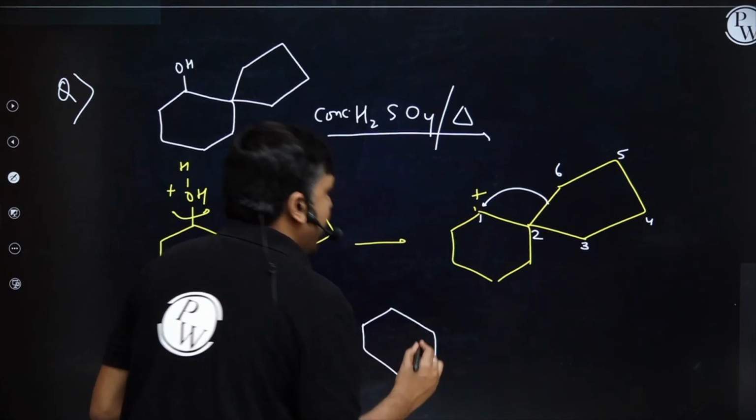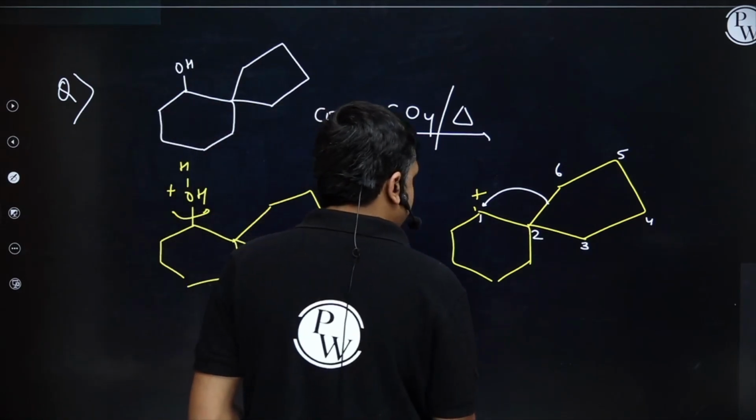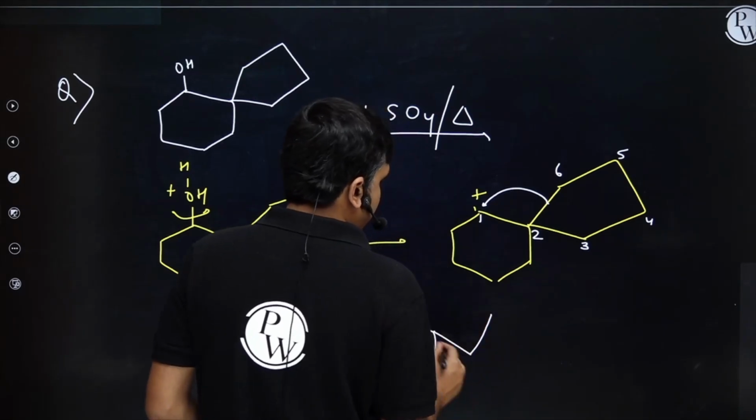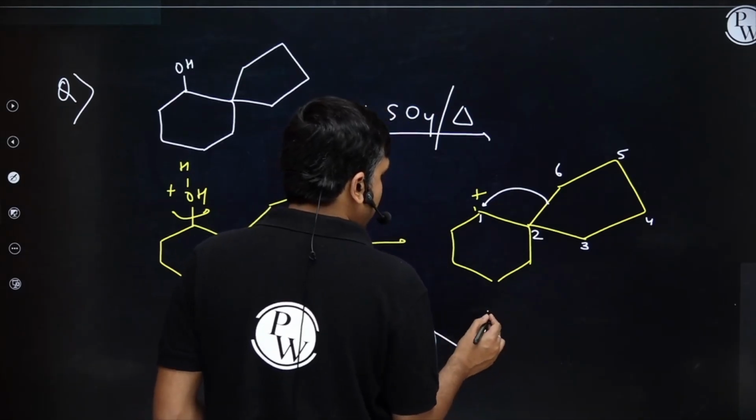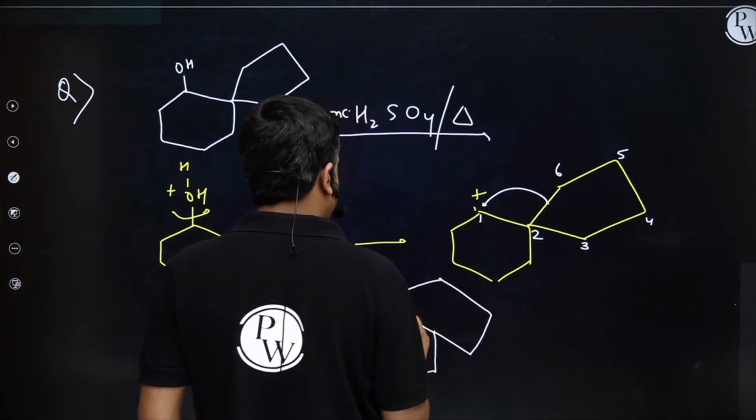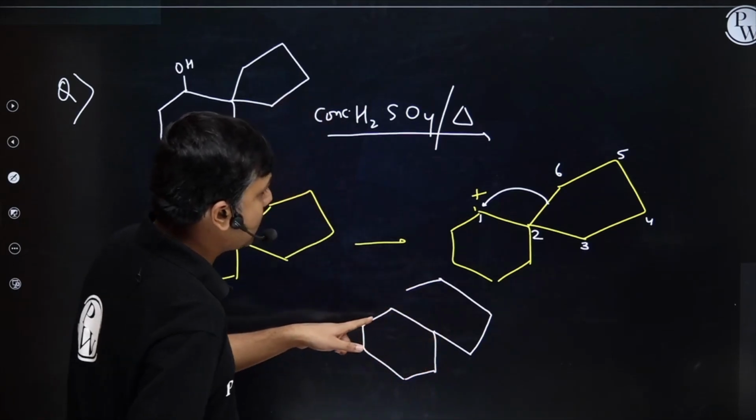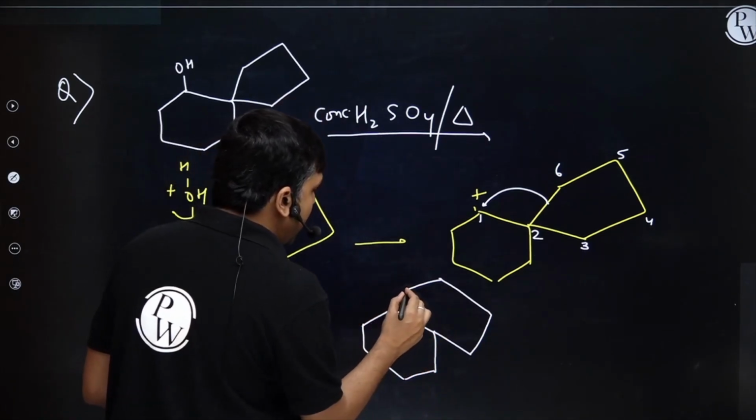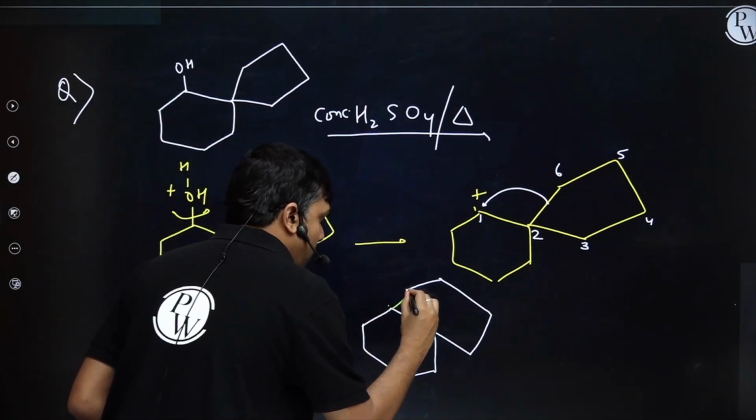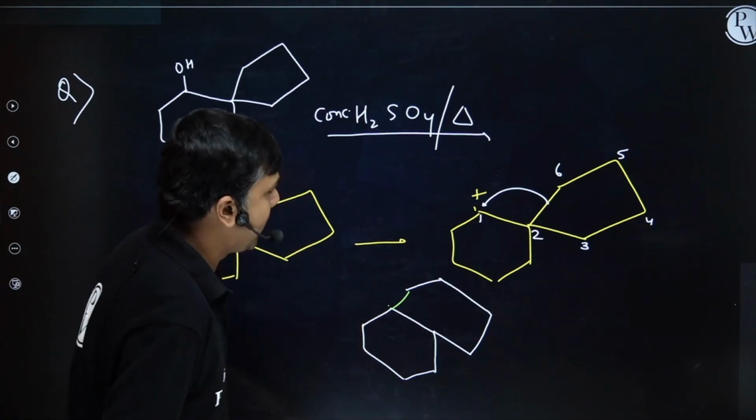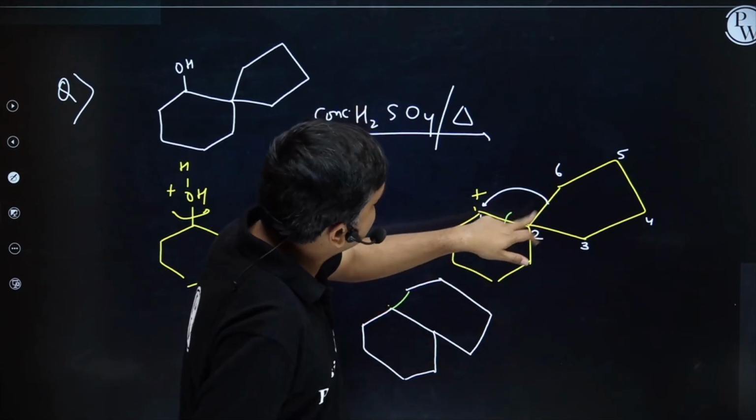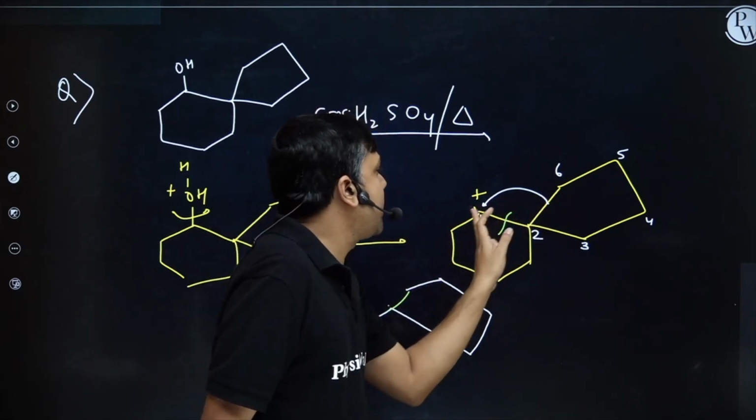Student, okay. Now I'm having 2,3 bond, 3,4 bond. This is 2,3, 3,4, 4,5, 5,6, and now this 5,6 will get connected to 1,2. Let me connect it via a different color. 1,2, right? Okay. Obviously, this 2,6 bond is cleaving and it's getting connected to 1,6.